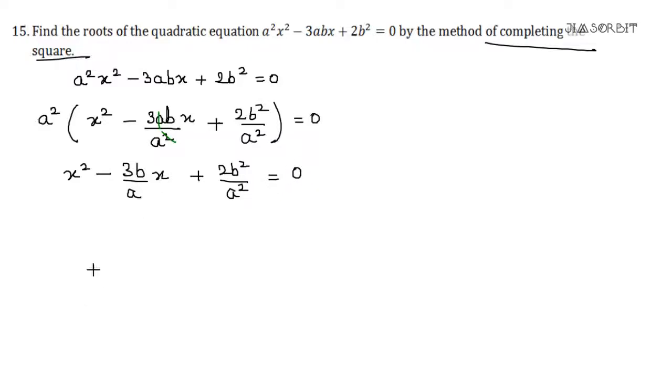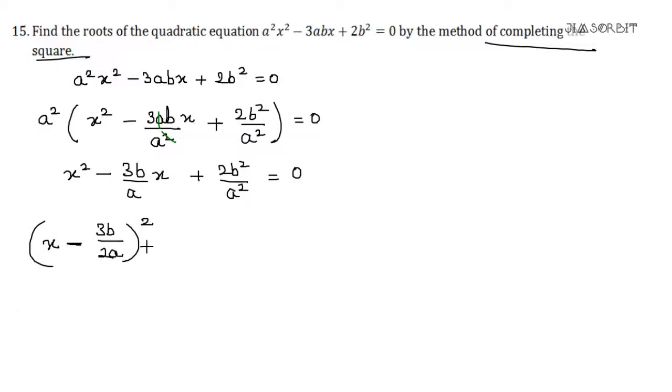Now the approach is how we write in completing the square. We always make this coefficient 1, so we write x. If this is minus, put a minus. If this is plus, put a plus. So minus. You have to write just exactly half of this coefficient value, so it will be 3b by 2a. And then you have to write the whole square.